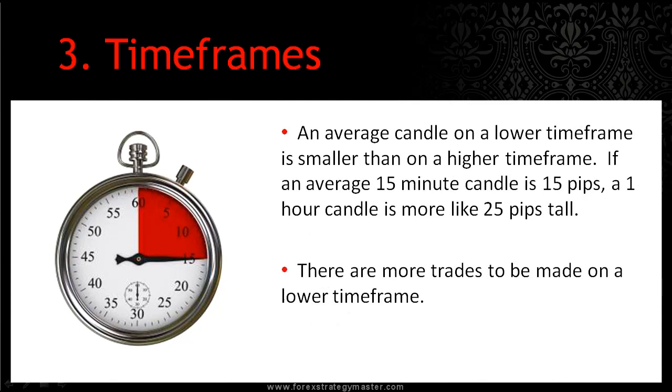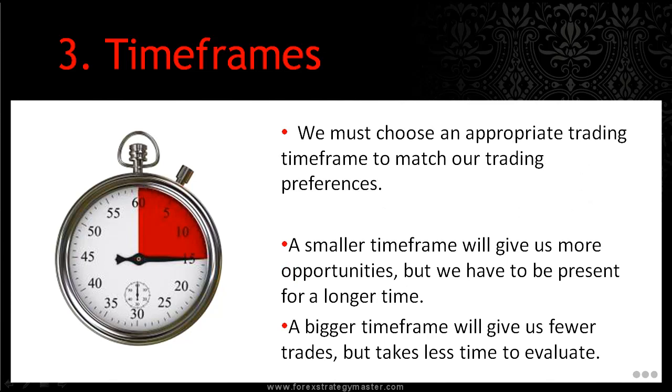An average candle on a lower time frame is smaller than on a higher time frame. It is smaller in length. If the average 15-minute candle is 15 pips, a 1-hour candle would be more like 25 pips. There are more trades to be made on the lower time frame because more candles can be produced in the same amount of time. We must choose an appropriate trading time frame to match our trading preferences.